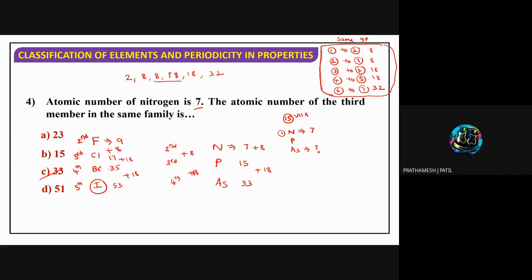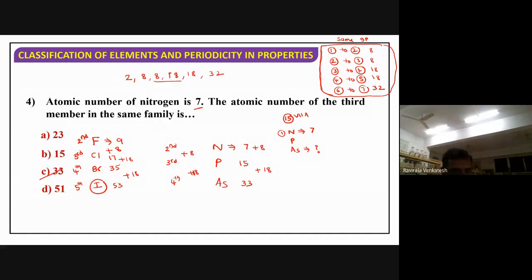The bromine atomic number is 35. Reverse that one, and how much do we get? 53. That is the atomic number of iodine. Easily you can remember; no need to add 18 like this. So what I mean to say is that if you remember this table for the same group, you can write your atomic numbers very easily, isn't it? So the answer will be 33.